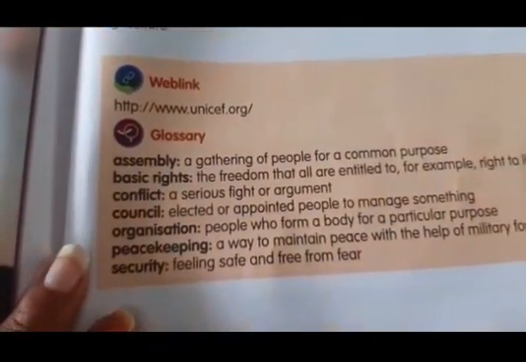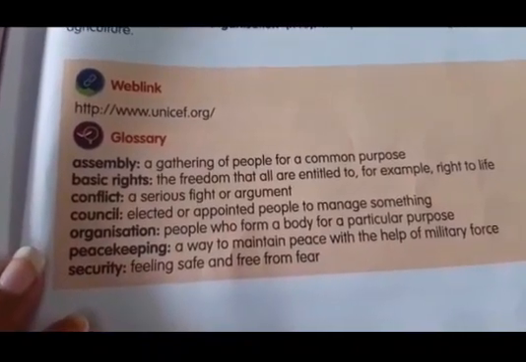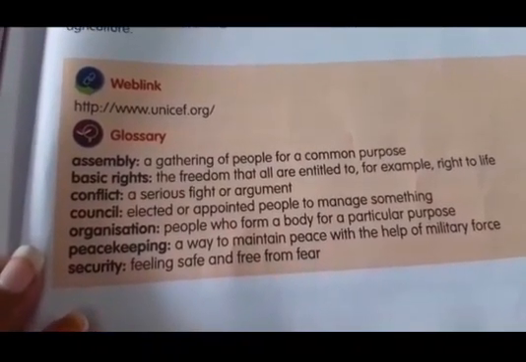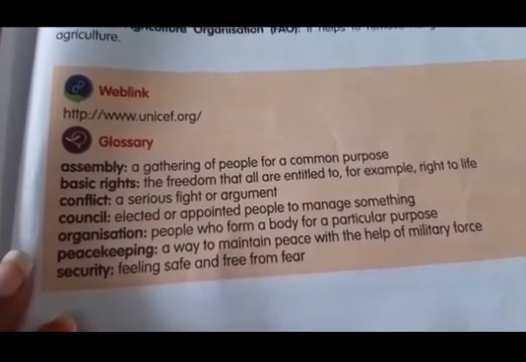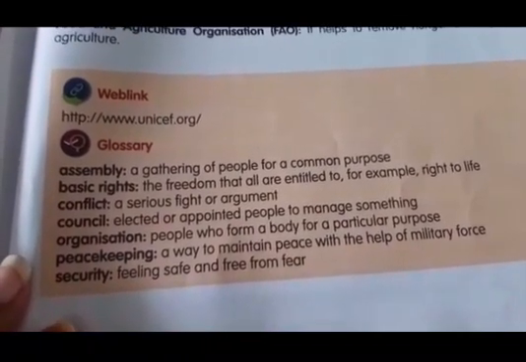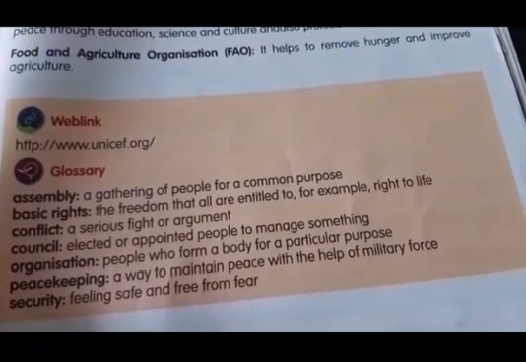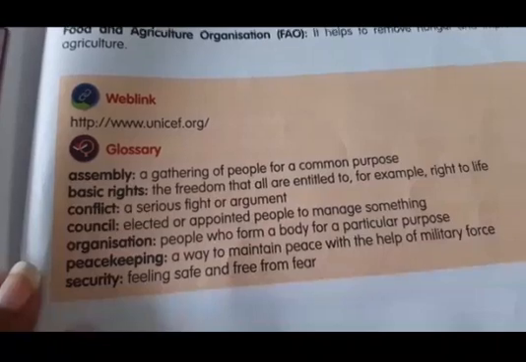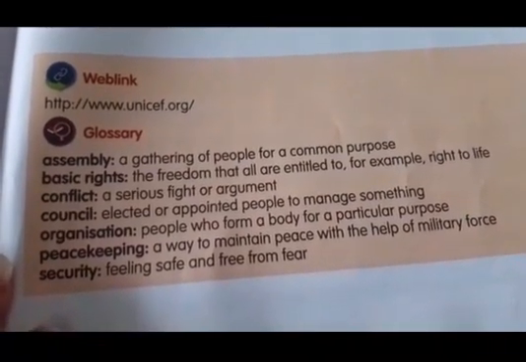You can read the glossaries. See, assembly: a gathering of people for a common purpose. Basic rights: the freedom that all are entitled to, for example, right to life. Conflict: a serious fight or argument.